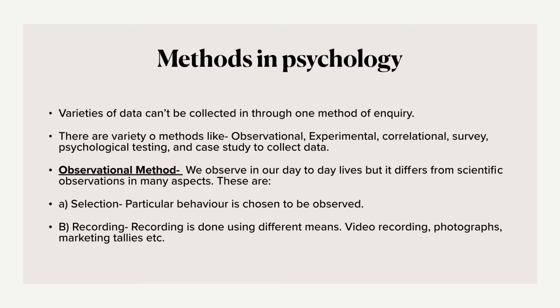The second characteristic of observational method in scientific study is recording.